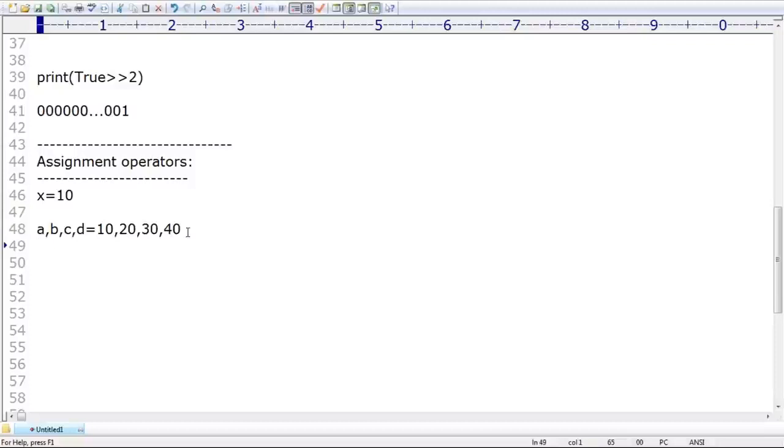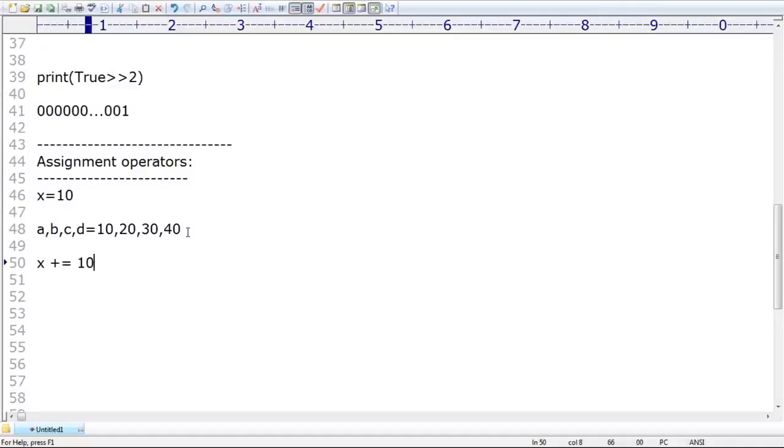Okay, sir. Now that's all. This is one. Next, in assignment, you can also do chaining, so that for all the variables at a time you can do the assignment in a short way. This is also possible, right? But have you ever heard about this type of line? Somewhere you may see x plus is equal to 10.